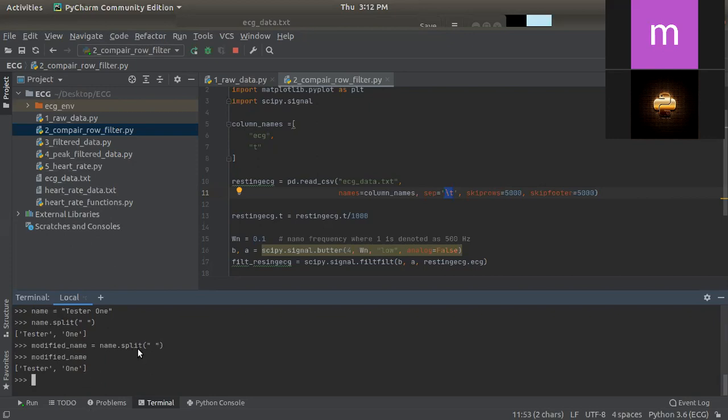Here I initiate name as a variable, tester1, that is, tester space 1.